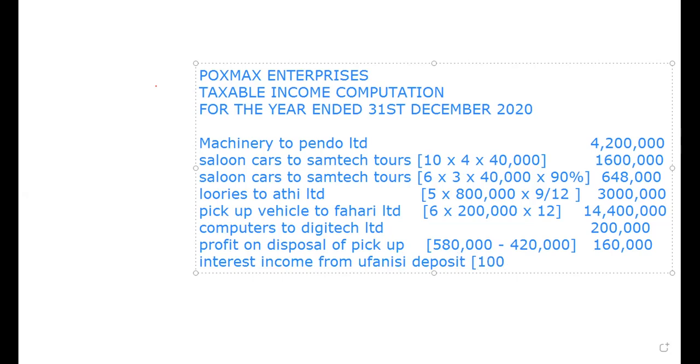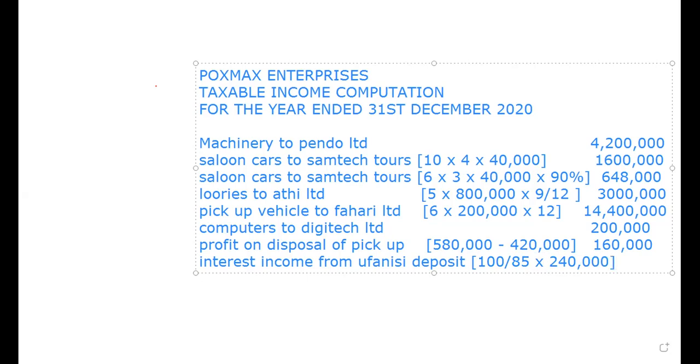So you take 100 over 85, multiply this with the amount, 240,000. Close the bracket.